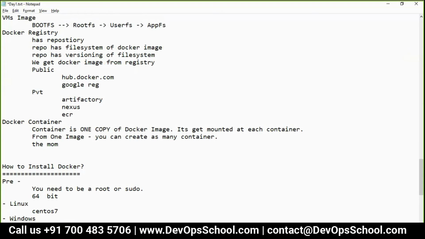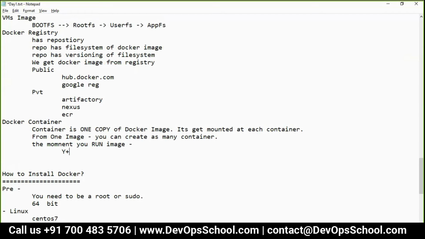So understand that. What is a container? The moment you run an image, one container gets created. That means if you run it 10 times, it's 10 containers.